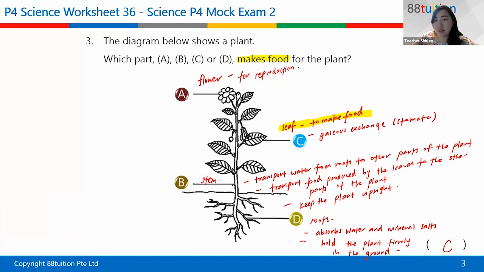Any questions so far for this? Any questions? Don't worry, the notes will be shared with you after class. Yes, Ivan, you have a question? How about grass? Actually, grass is considered a flowering plant. A lot of the time, you might not see the flowers growing because of many reasons.